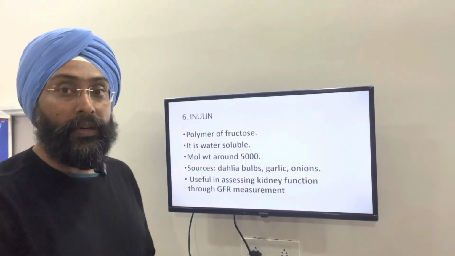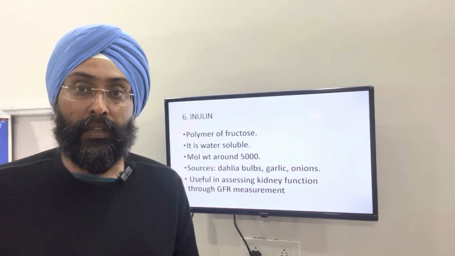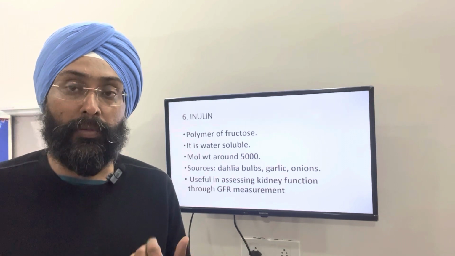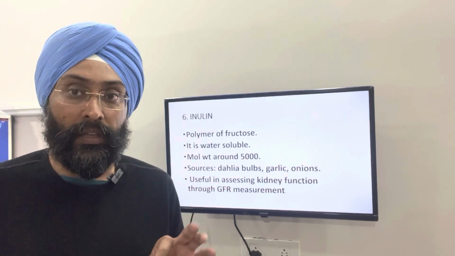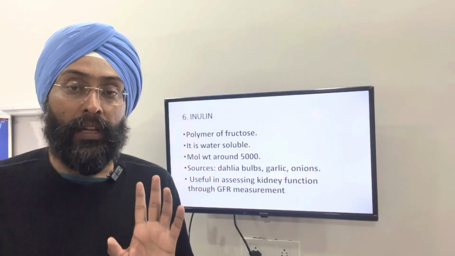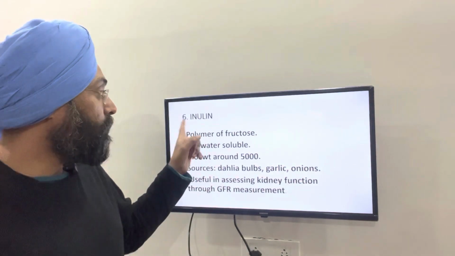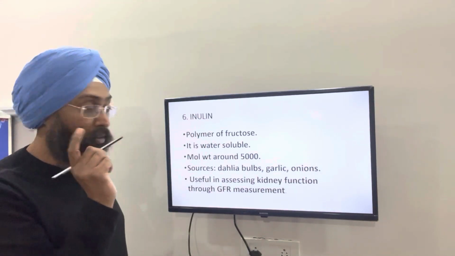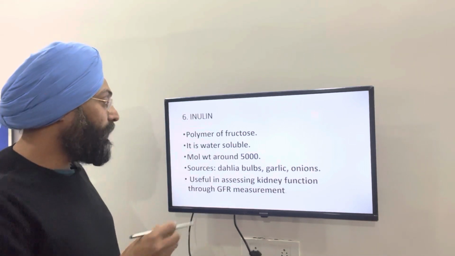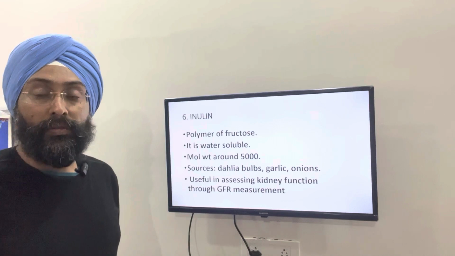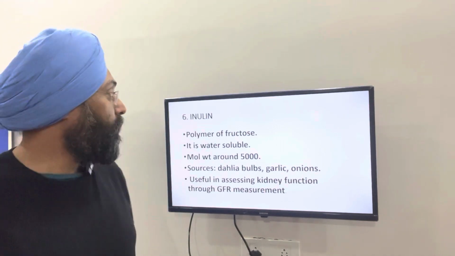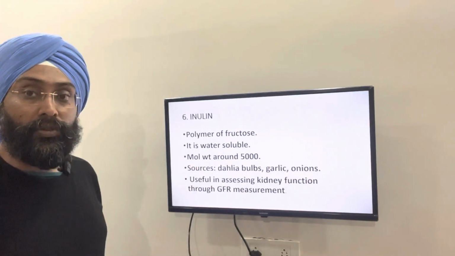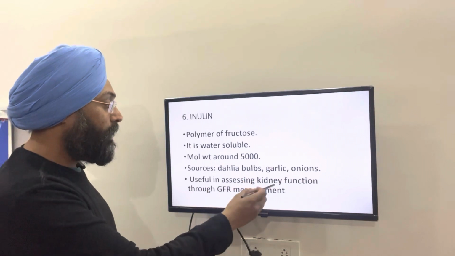Now coming to inulin. Glucose is an aldohexose, fructose is a ketohexose. When glucose is polymerized to form a homopolysaccharide, we get starch and glycogen. Now, when fructose is polymerized to form a homopolysaccharide, it is known as inulin. So it is a polymer of the ketohexose fructose. Property number one, it is water soluble, and it has a low molecular weight, only 5,000. Now coming to the sources of inulin. It is found in dahlia, herbs, garlic, and onions. It is useful in assessment of GFR and kidney function tests.